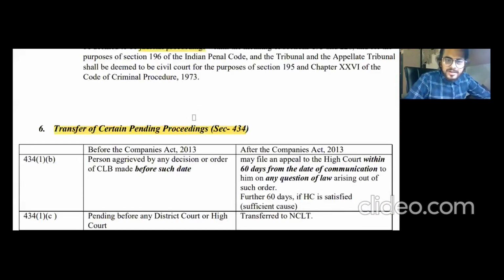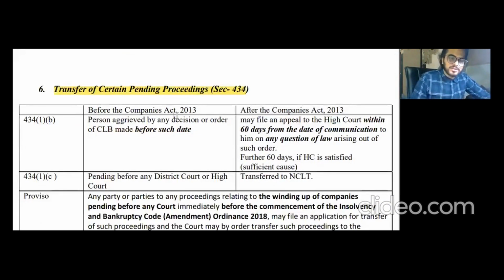I have made a table summarizing Section 434 in all major aspects. So yes, this table can help you get over the fear of Section 434, which every person has. I have made this table after listening to many authors as well, so you can trust this. Basically, the general thing here is that every order which was pending before the older authorities, for example the Company Law Board and the BIFR, will be transferred to NCLT. This is a general provision to keep in mind. But there are specific provisos as well, which talk about the winding up section and the IBC section, and we will study those as well.